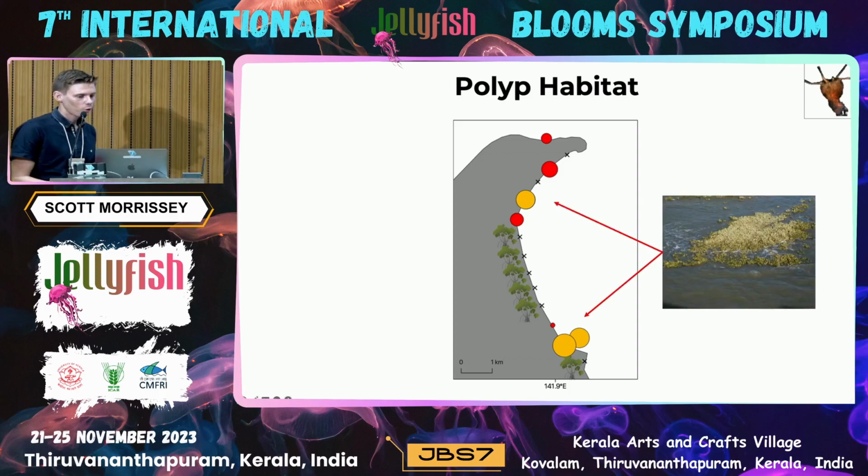But when I looked closer at these sites, I found that they contained expansive areas of carbonate reefs, often associated with oysters. And based on what we know about scyphozoan polyp preferences and due to the structural complexity of these carbonate oyster reefs, they likely make for suitable habitat where Chironex polyps can reside in crevices with appropriate water flow, bringing in food, removing waste, while also providing shelter from predators and sedimentation.